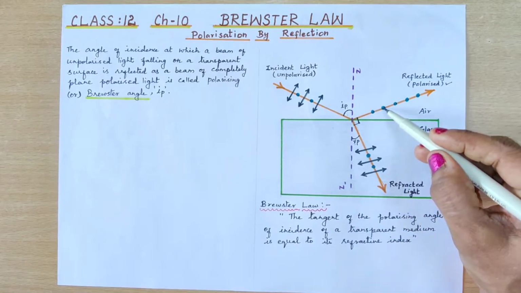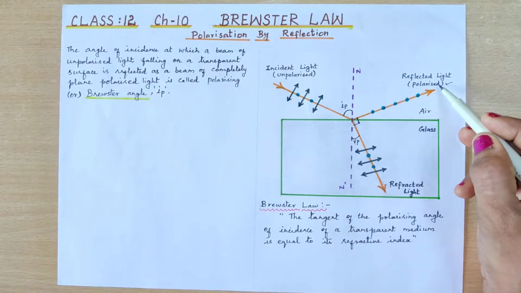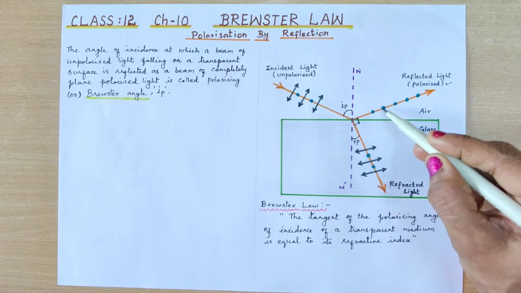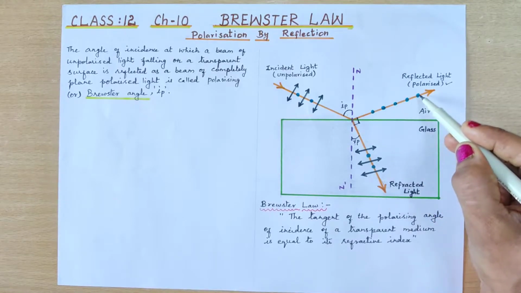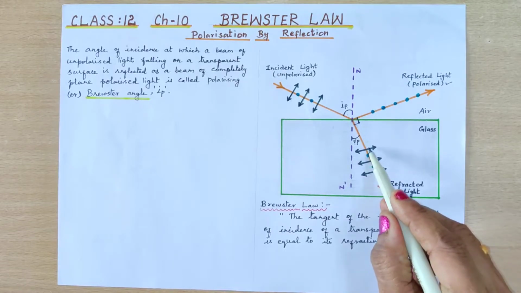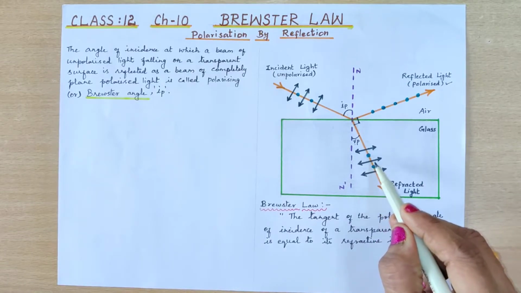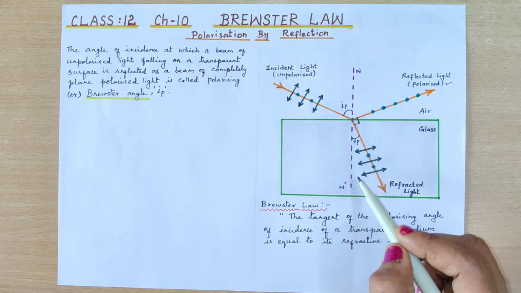The reflected light has only the perpendicular component, because as it is polarized light, the vibrations are restricted to one direction. But the transmitted light is partially polarized, so it includes both components. You can see the arrows and the dots. Here n dash is the normal which is drawn.